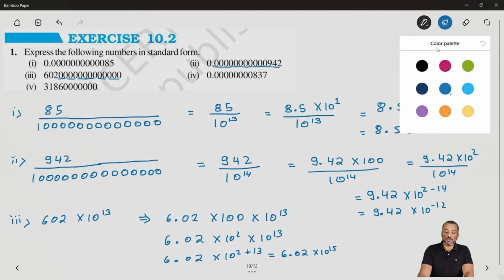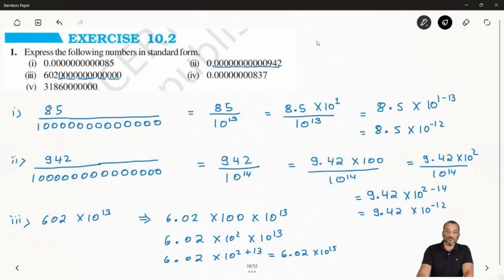Now let's solve the next question, the fourth one. Here you have given how many zeros: 2, 4, 6, 8, 80, and after that the number of digits is 11.